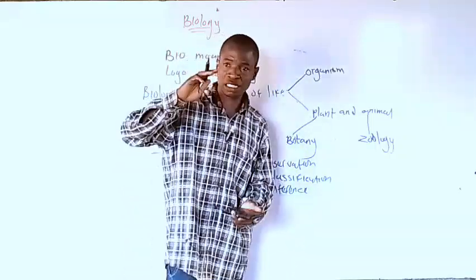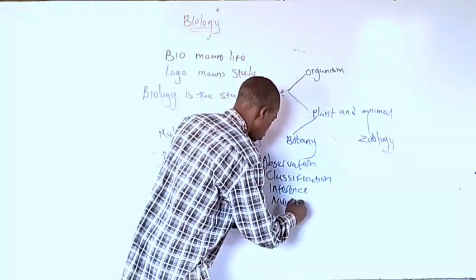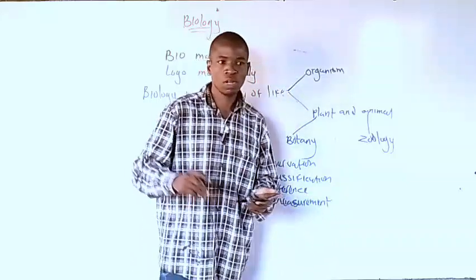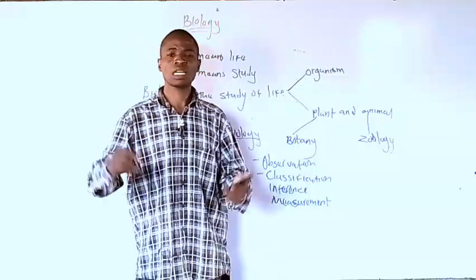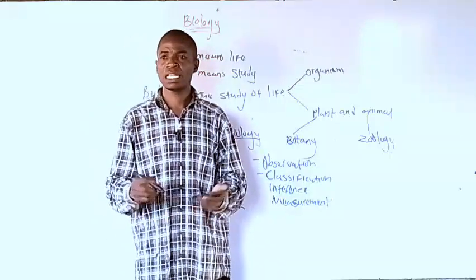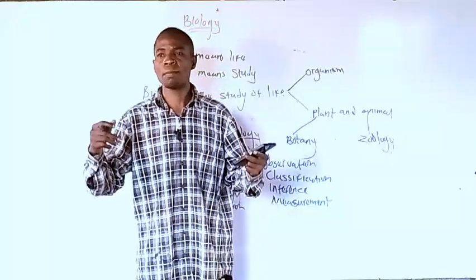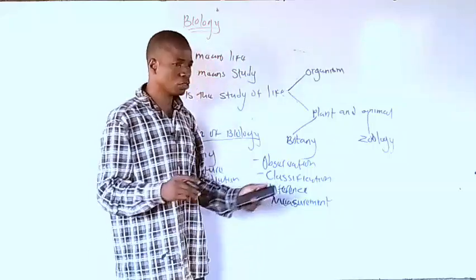You look at the measurement. You look at the way the banana grows. Is the banana tall like an Iroko tree or mahogany? No, it's always tall. You look at the measurement.